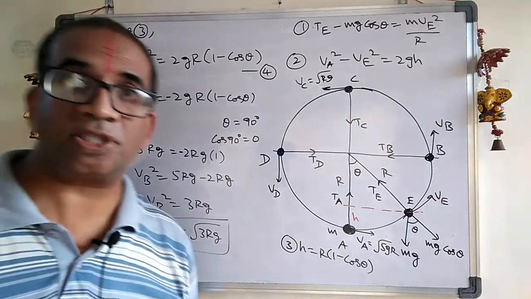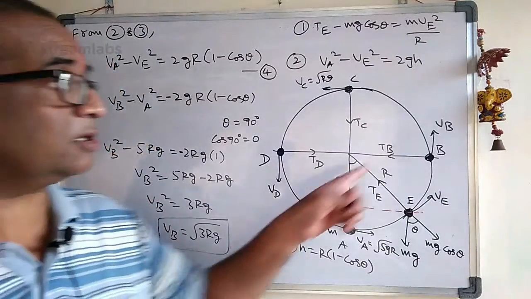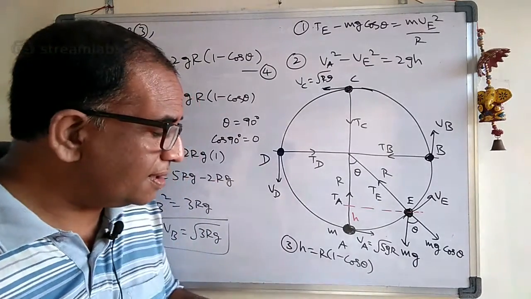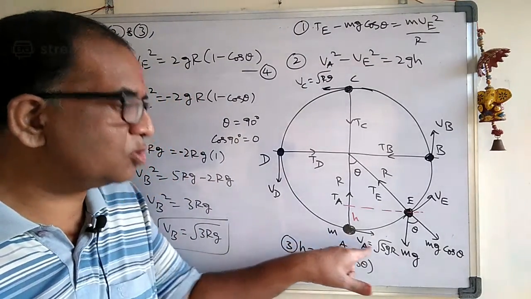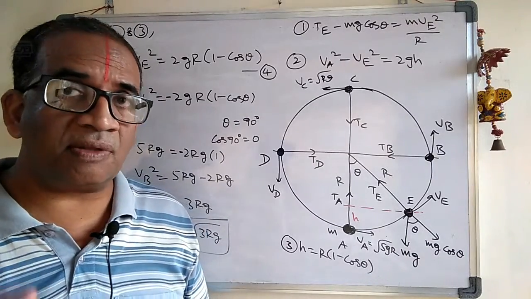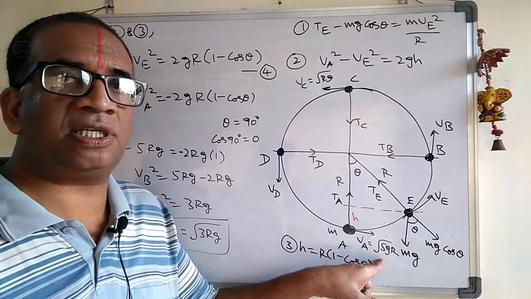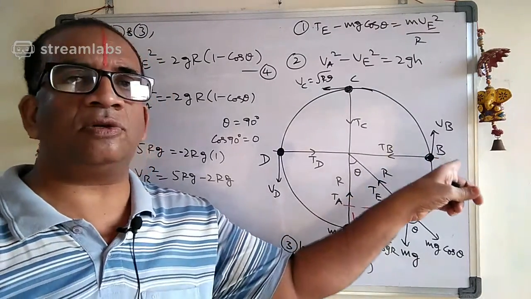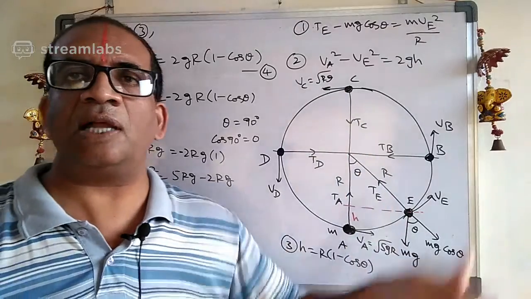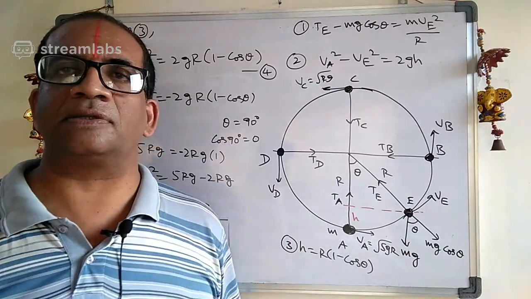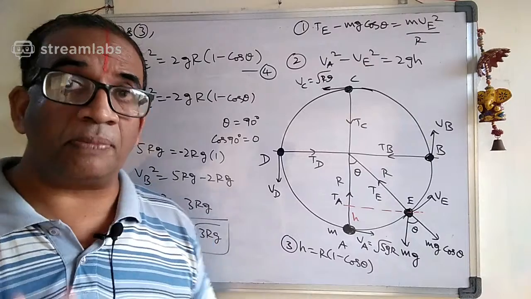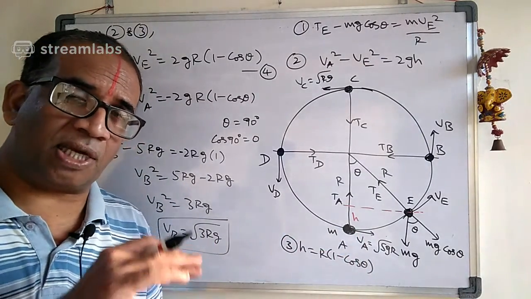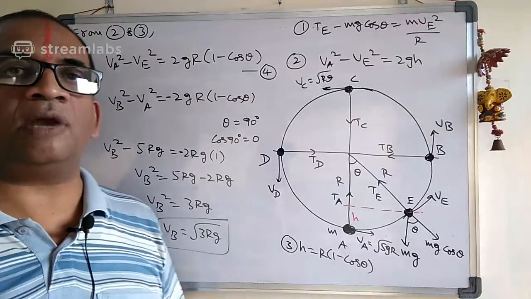Okay, so what is the velocity at B here? That is root over 3rg. Please remember, this is the case when the velocity at A is root over 5gr. Suppose the velocity at A is not root over 5gr, it will be some other value, then definitely the VB value is different, the VC value is different. So everything will be different. So based on the minimum velocity, or based on the velocity at the lowest point, we need to do that sum.